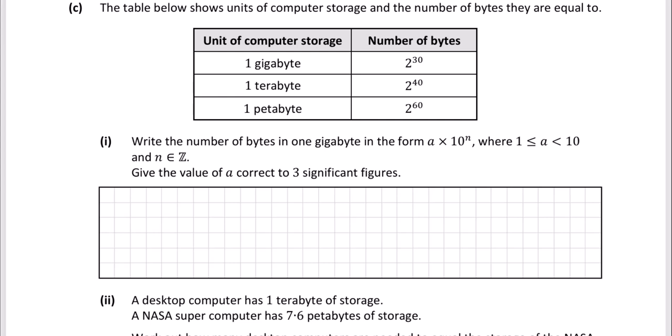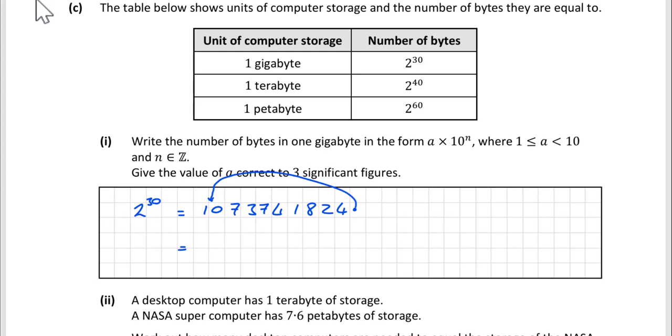Okay, so we want 1 gigabyte. 1 gigabyte is 2 to the power of 30. 2 to the power of 30 is 1073741824. We want to convert that to scientific notation. So we've got to take the decimal point, which is here, and bring it back.